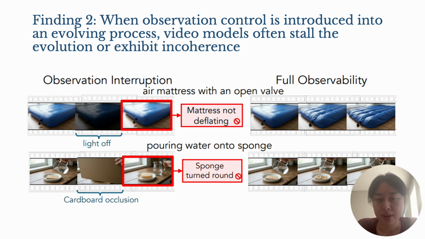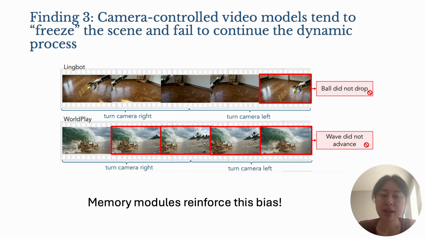The third finding is that camera-controlled video models tend to assume the scene is static and fail to continue the dynamic process, such as the ball not dropping and suspending in midair, or the wave not advancing. And some recent models implement memory modules. However, these modules kind of compress past frames and reinforce this bias that scenes need to be static.